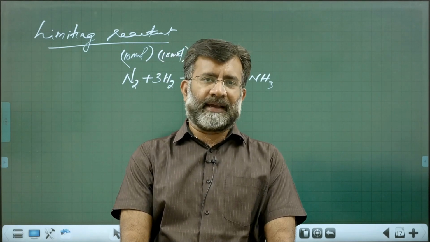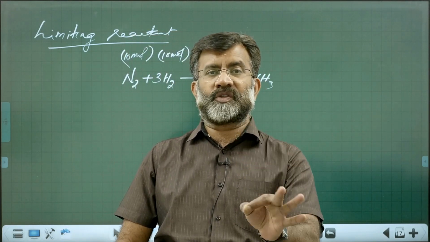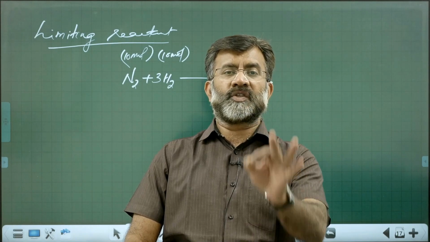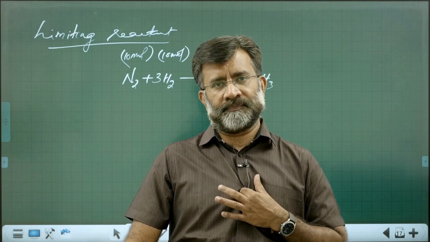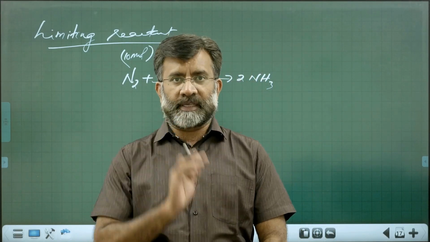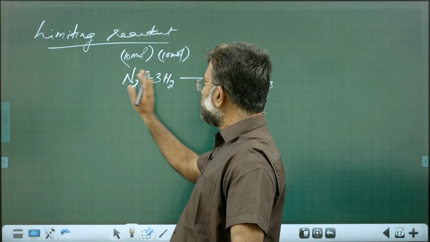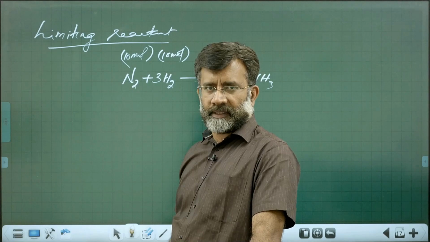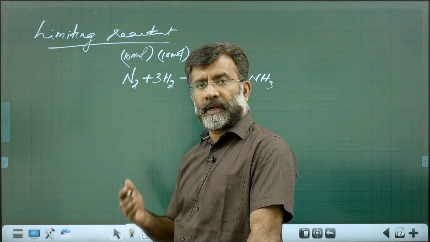Identifying the limiting reactant. I'm sure you might have heard that the limiting reactant is the one which is completely consumed. A reactant which is completely consumed is called a limiting reactant. In this numerical question, 10 moles each of nitrogen and hydrogen are taken. Which is the limiting reactant, and what is the amount of product formed?